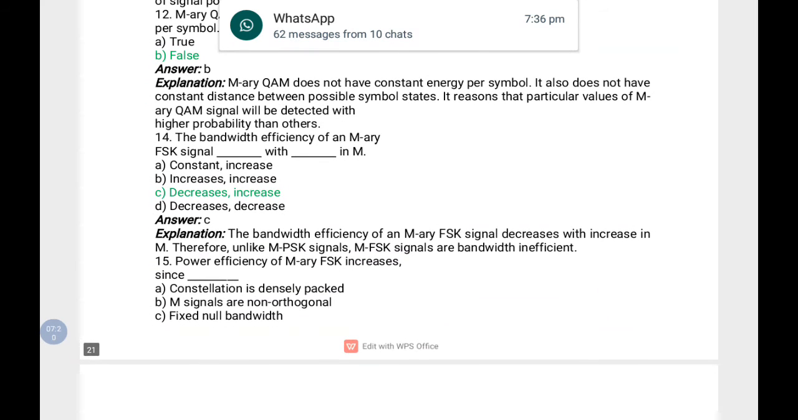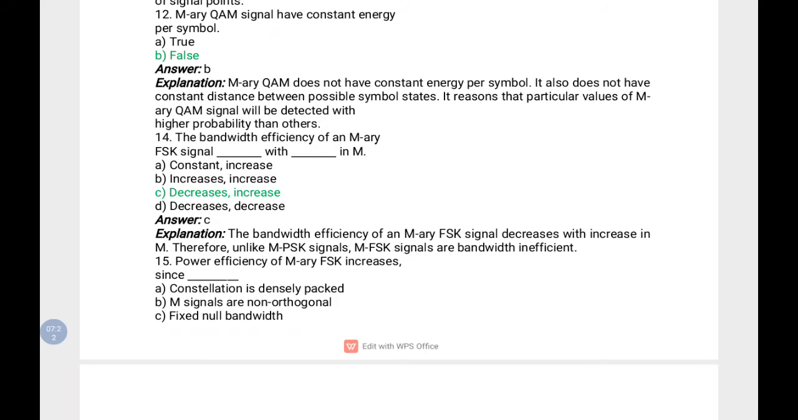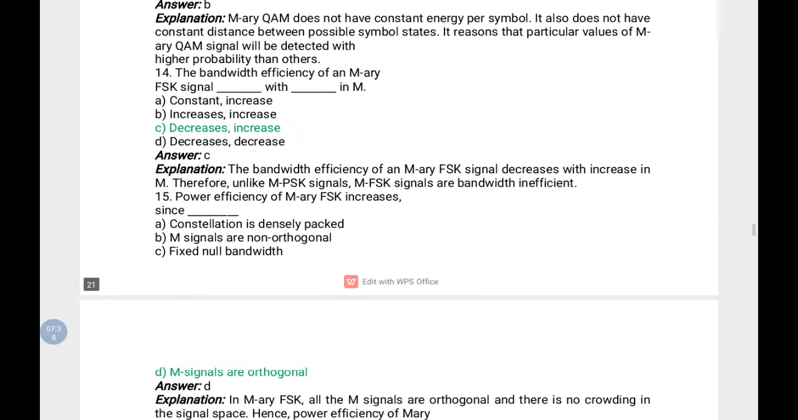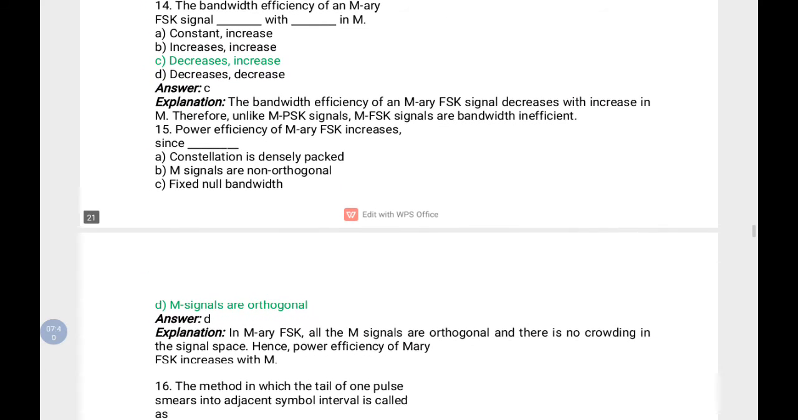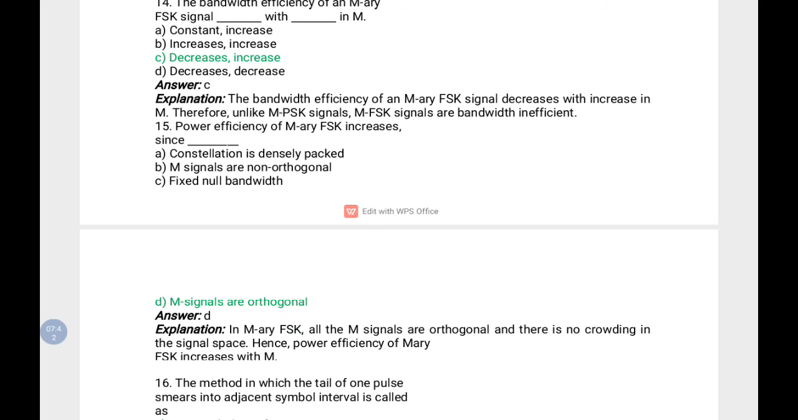And the bandwidth efficiency of M-ary FSK signal decreases with increase in M. That means the bandwidth efficiency of the FSK signal decreases with increasing M. And the power efficiency of M-ary FSK increases since the M signals are orthogonal. So this is the reason for the power efficiency of M-ary FSK signals.